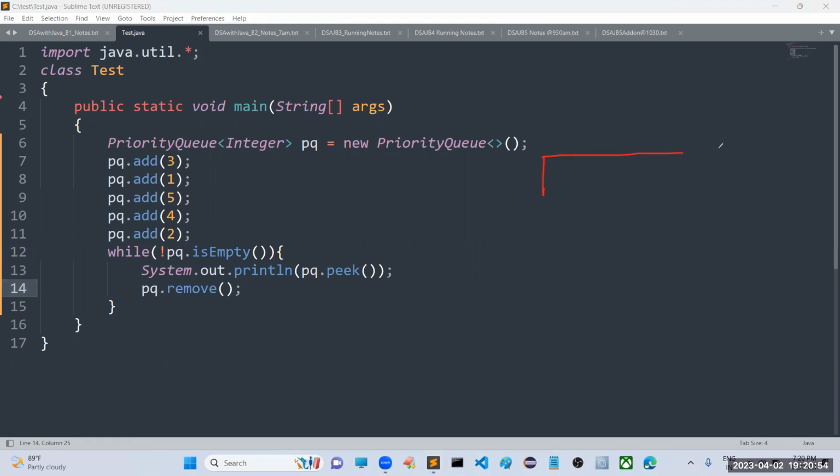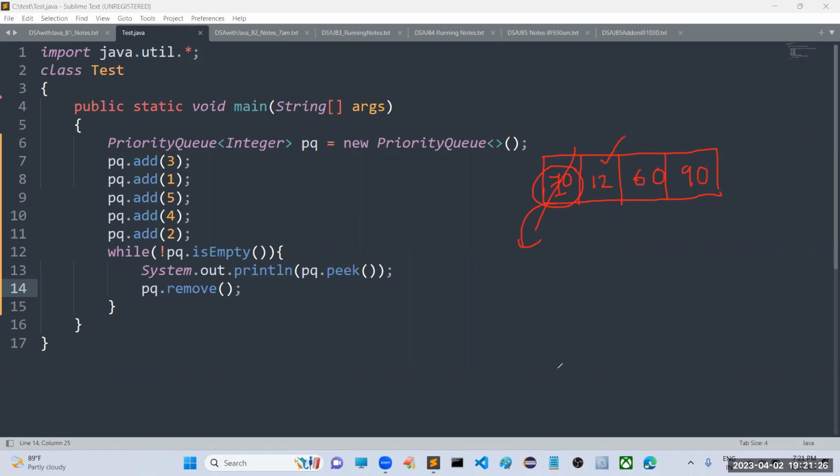Suppose in my priority queue I am giving ranks according to the student roll number, something like that. For example, roll number 70 has the highest marks. Next, roll number 12 has the next level of marks. Next, roll number 60 has the next level, and next, roll number 90. Sir, first we have to process this 70. So you have to delete it after processing. Then only you can process this 12, sir. Internally it works like this.